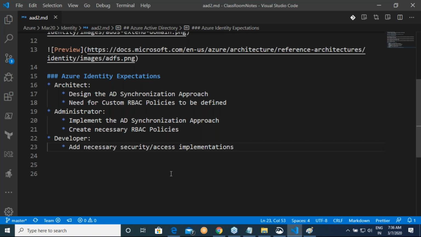Implementations with Azure. If you are using Active Directory, you don't need to change a line of code. But let us assume that your application is a web application and it was not using Active Directory. It has its own set of users. Now you want single sign-on. So then you need to make changes. So these are the three things.